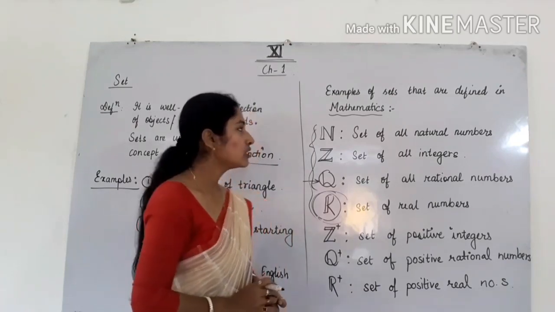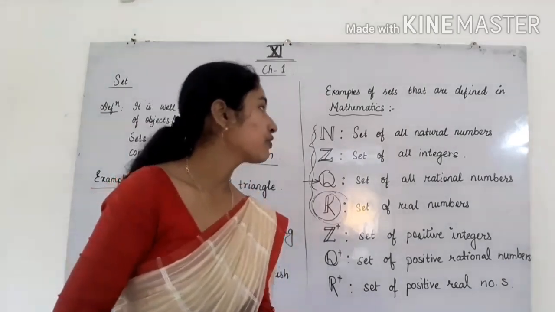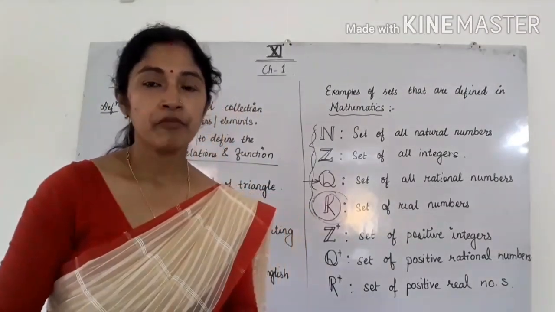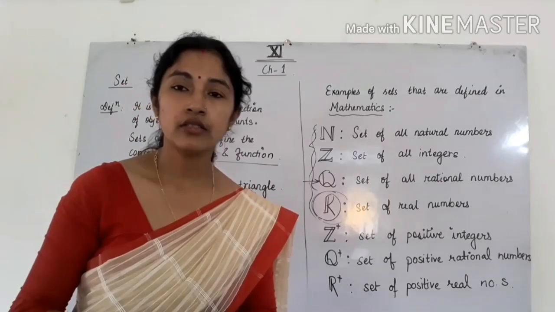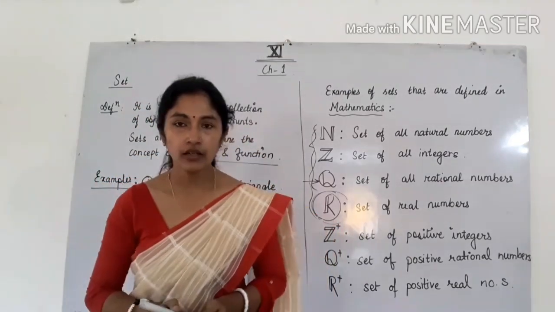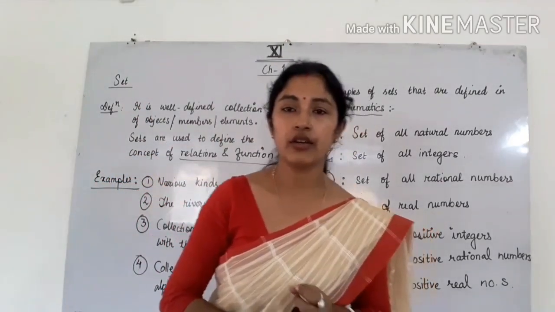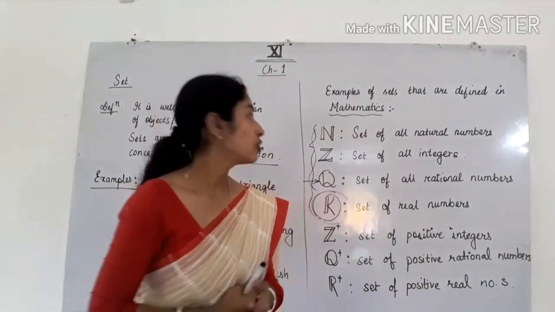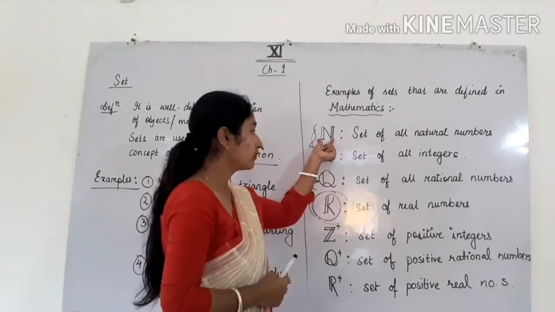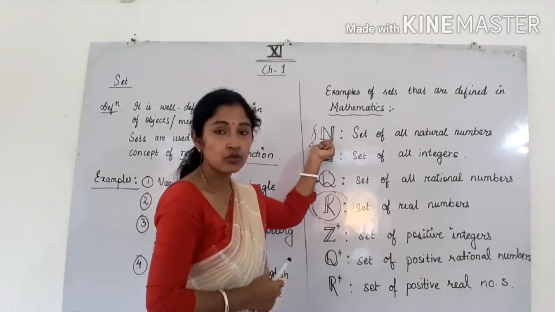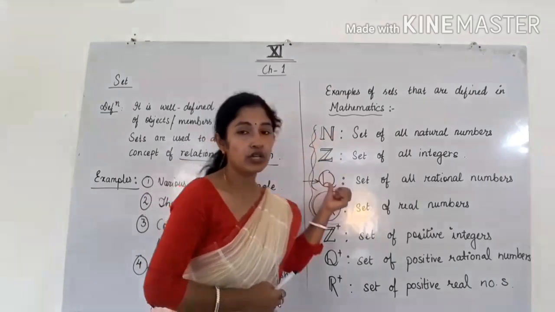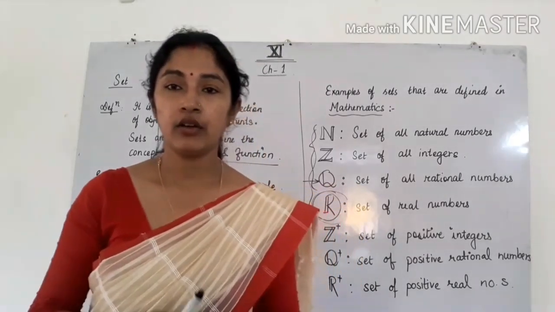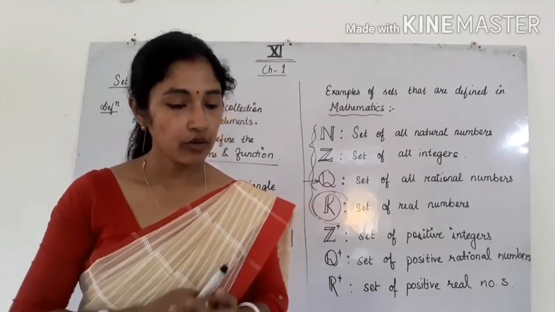Okay. So these are a few examples of sets that are defined in mathematics and that are very, very important. Whenever a question is asked to you, they can give you one condition, and in that condition the number can be represented in a short form, in the form of notation. So we must know the notation of each number to do the question easily and accurately. So these are a few examples.